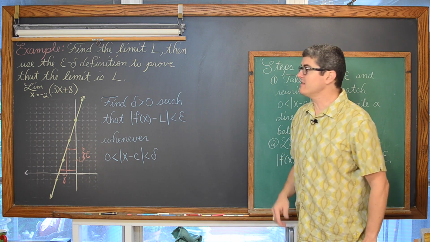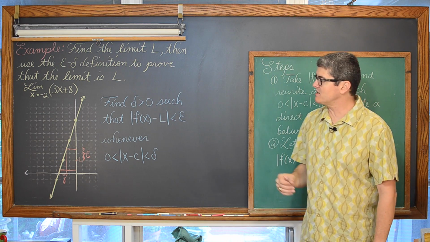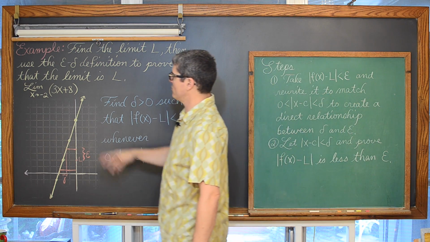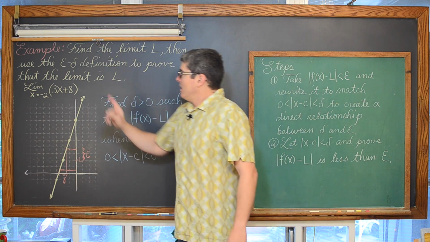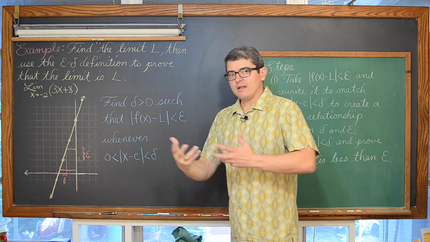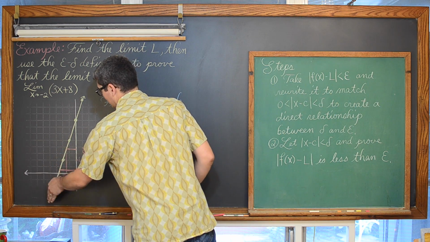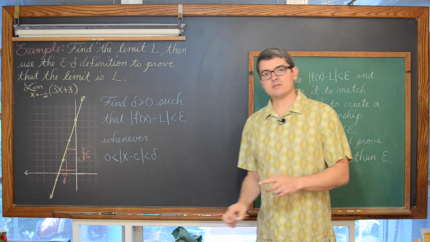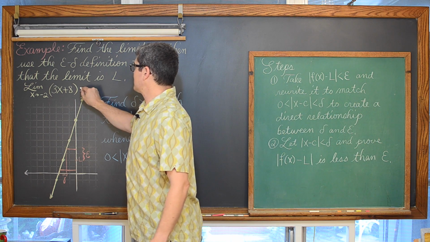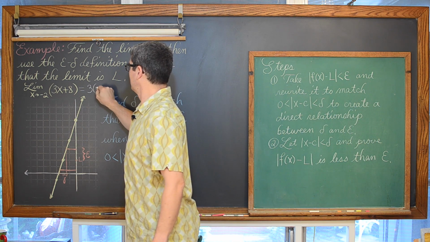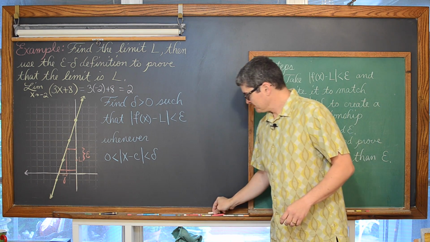In the first example, we're going to find the limit L. Then we're going to use the epsilon delta definition to prove that the limit actually is L. Here's our first example, that linear function y equals 3x plus 8. We're going to find the limit as x approaches negative 2 of 3x plus 8, and then prove that the answer we get actually is the limit. We have just a line with a y-intercept of 8 and a slope of 3. We can look at the graph and easily see that the limit as x approaches negative 2 looks like it's going to be positive 2. We can do this numerically by simply plugging in negative 2 and getting again that the limit is equal to 2.